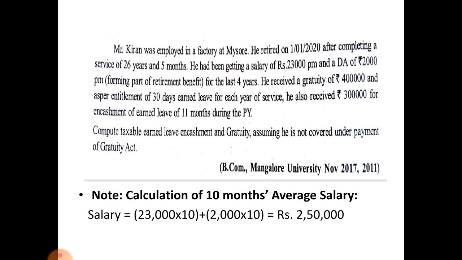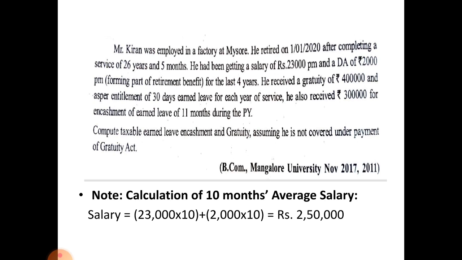He retired on 1st January 2020 after completing a service of 26 years and 5 months. He had been getting a salary of rupees 23,000 per month and a DA of 2,000 rupees per month, forming part of retirement benefit for the last 4 years.